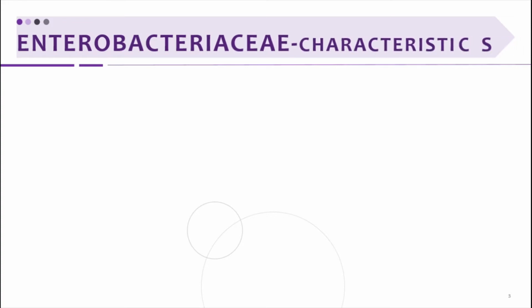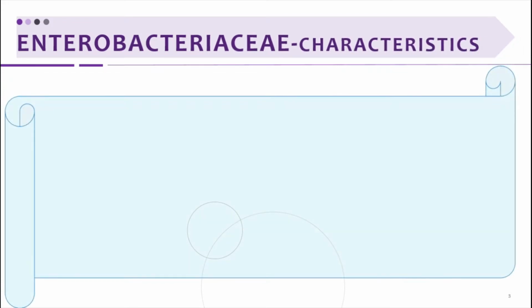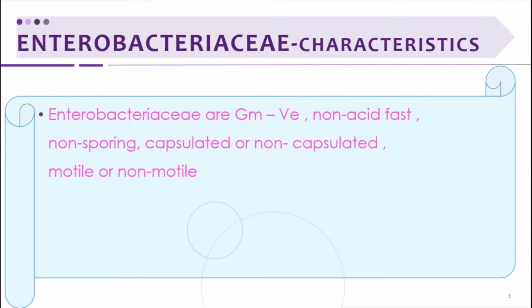First we will see about the characteristics of the family Enterobacteriaceae. This family mainly includes gram-negative, non-acid fast, non-sporing, capsulated or non-capsulated, motile or non-motile bacteria. These are the general characters. Mainly it is gram-negative and non-acid fast, while the other characteristics may vary in different genera, whether sporing or non-sporing, capsulated or non-capsulated, motile or non-motile.